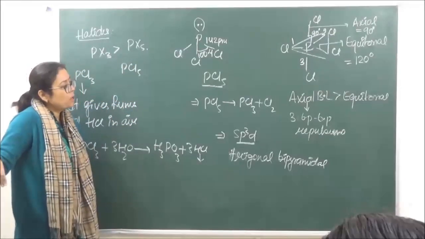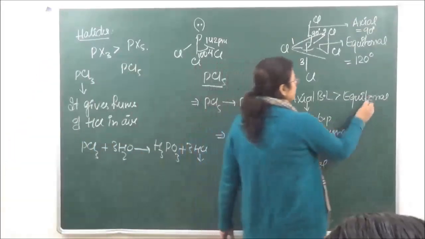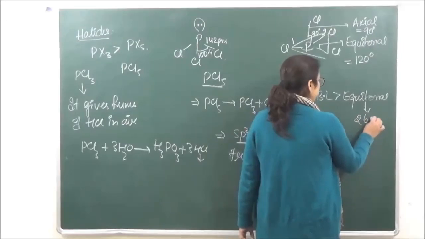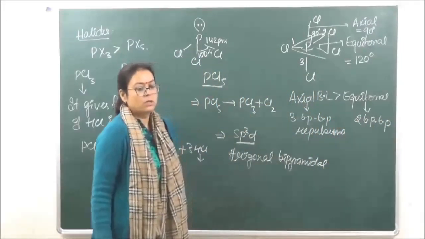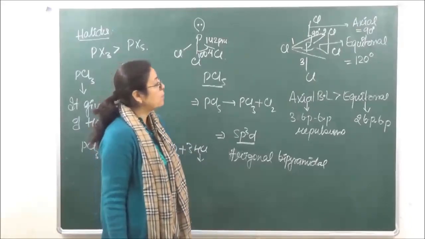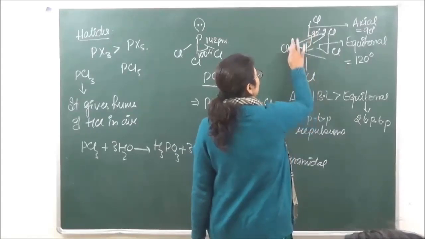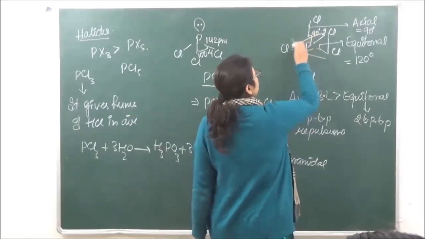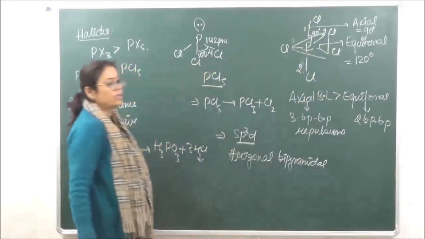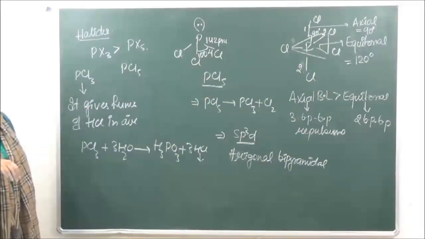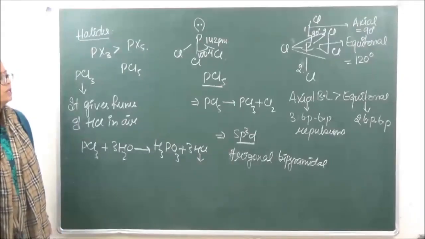So it has three bond pair repulsions, whereas in case of equatorial there are only two bond pair repulsions. The bond pair repulsions which this is going to face are one from this chlorine and the other from this chlorine. Okay? That is the reason why axial bond length is larger than equatorial bond length.